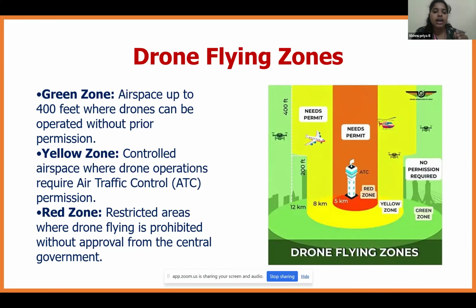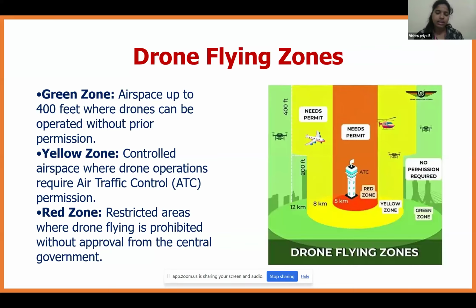Next is the yellow zone. The yellow zone is controlled airspace where drone operation requires air traffic control permission. That is, we need to get prior permission from the respective departments. Next is the red zone. This is the restricted area where drone flying is completely prohibited without approval from the central government. So the red zone comes under the category that is very near to the airport.